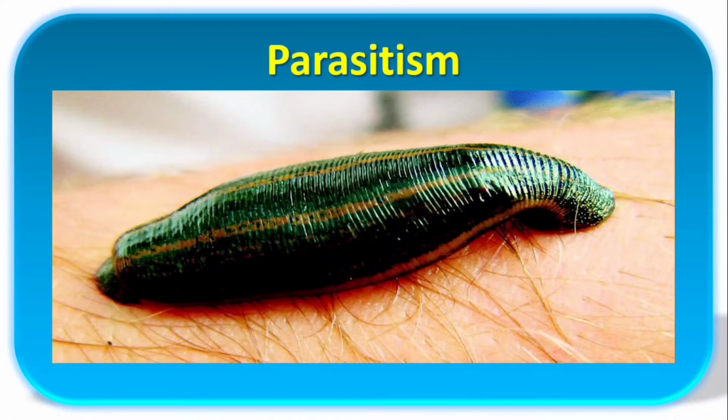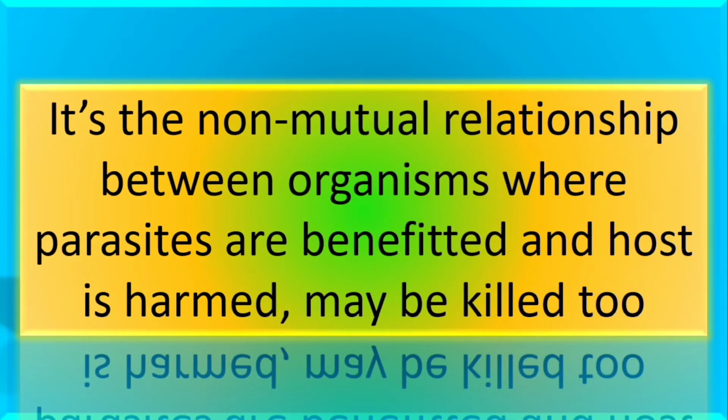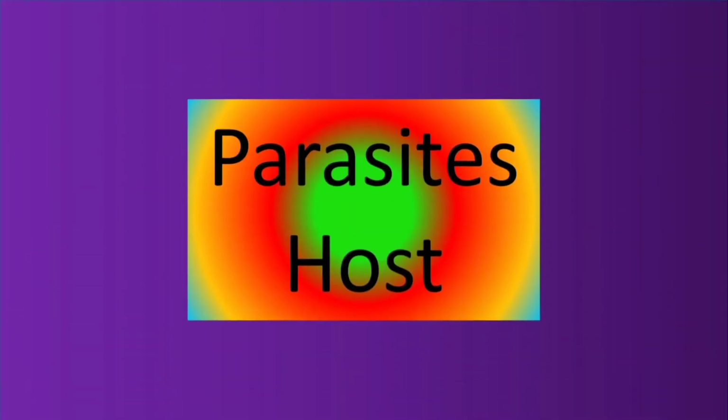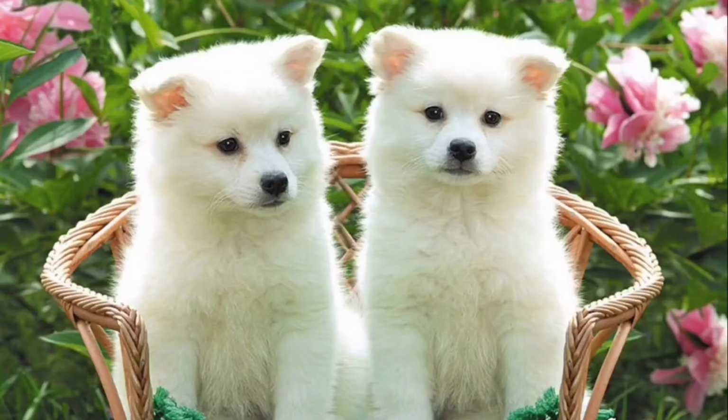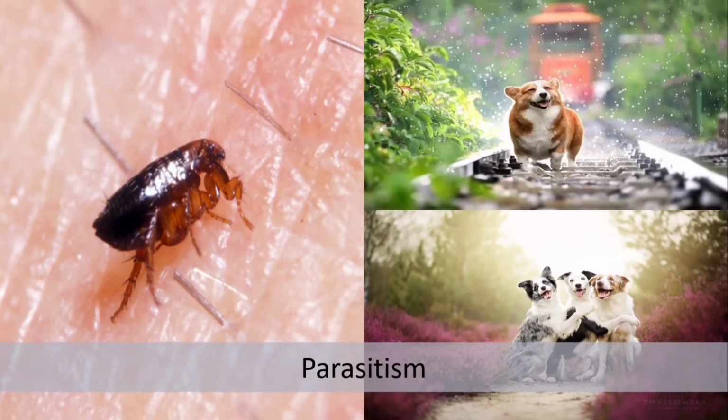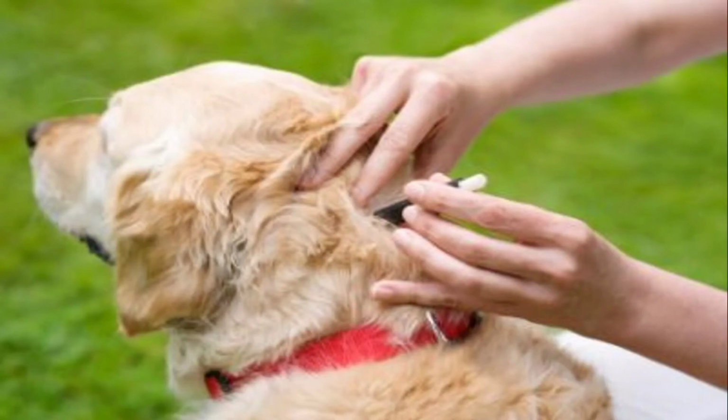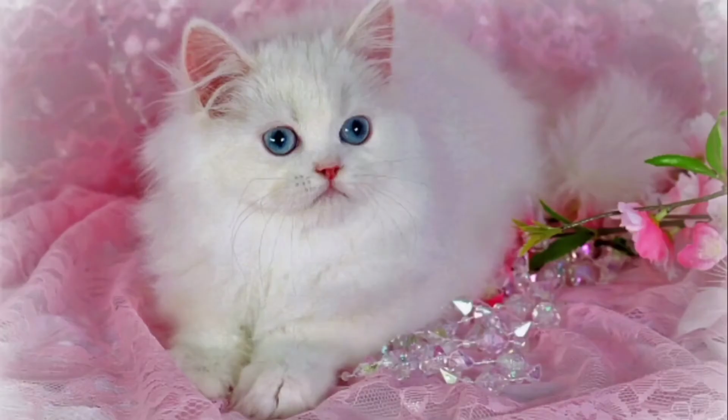Next is parasitism. It's a non-mutual relationship between organisms where parasites are benefited and the host is harmed, sometimes without killing the host. Confused with these terms, parasites and host? Don't worry, we will discuss it with an example. But before that, do you know that fleas are parasites which live on the body of a dog? Don't be confused, it's not out of the box. Fleas have a parasitism relationship with dogs, which makes this an example of parasitism.